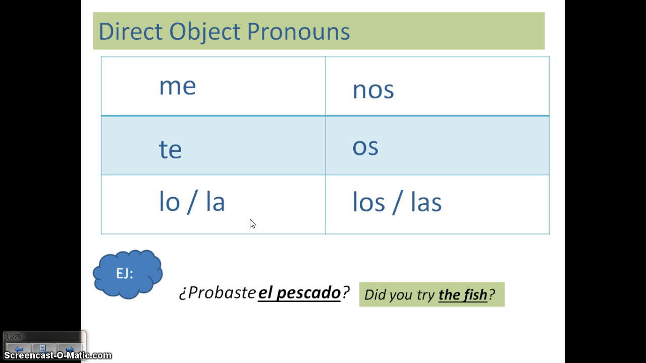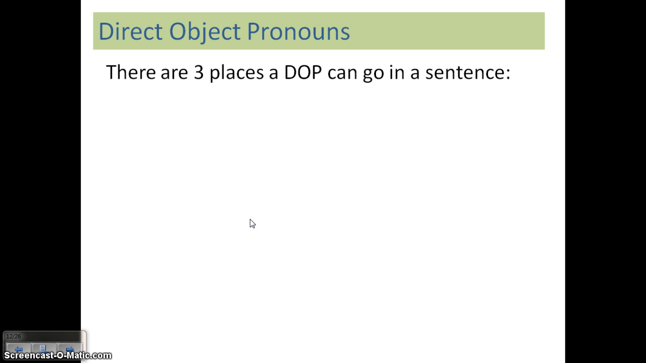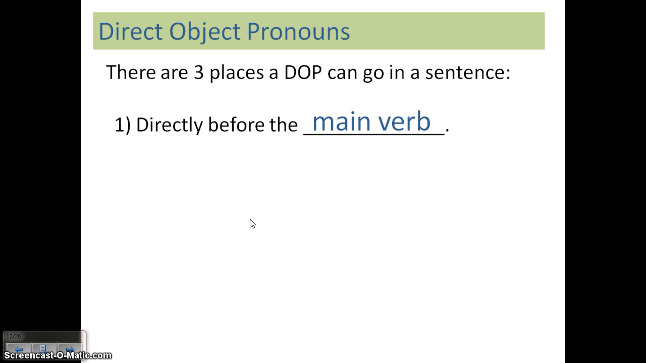I want to replace fish now with a direct object pronoun. Fish is masculine and it's singular. Okay, so I'm going to use the lo there. Sí, lo probé. We'll talk about where exactly we place that lo coming up in just a moment. Yes, I tried it. So there are three places where a direct object pronoun can go in a sentence. It can either go directly before the main verb.